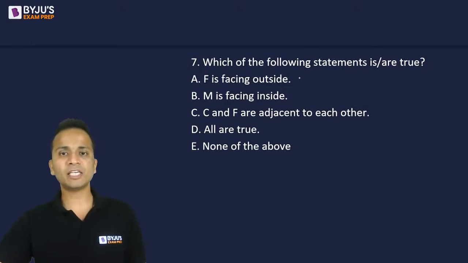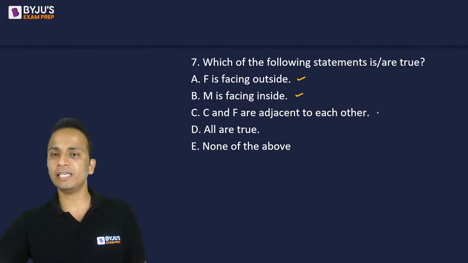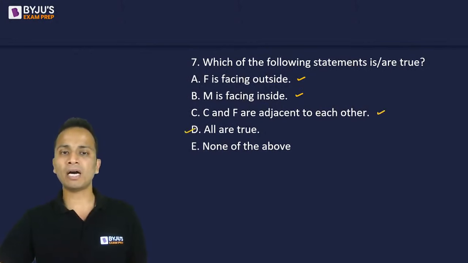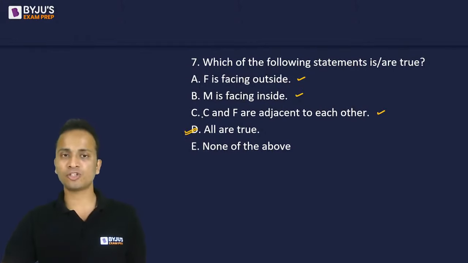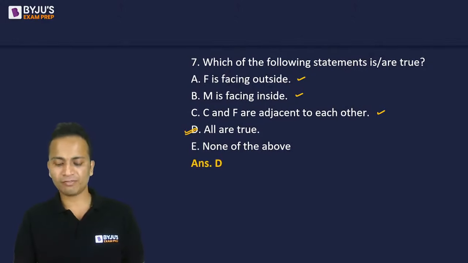Okay. So the first statement, F is facing outside. Yes, it is true. M is facing inside. It is also true. C and F are adjacent to each other. Yes, it is also true. So I can mark option D as the answer. All these above statements are true. So the correct answer should be option D, which all of you have given.